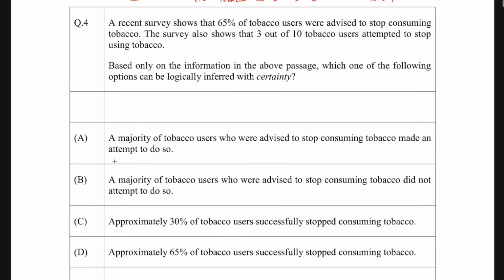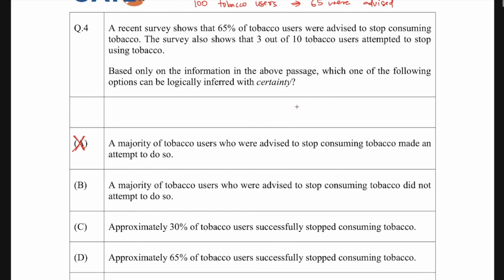Okay, so the majority of the tobacco users who were advised to stop tobacco made an attempt to do so. No, that's not correct. They have not made an attempt to stop it. But a majority of tobacco users who were advised to stop consuming tobacco did not attempt to do so. That is actually somewhat correct. Okay. But let's talk about the percentage here. Is it the 30% of the tobacco users who successfully stopped consuming tobacco?